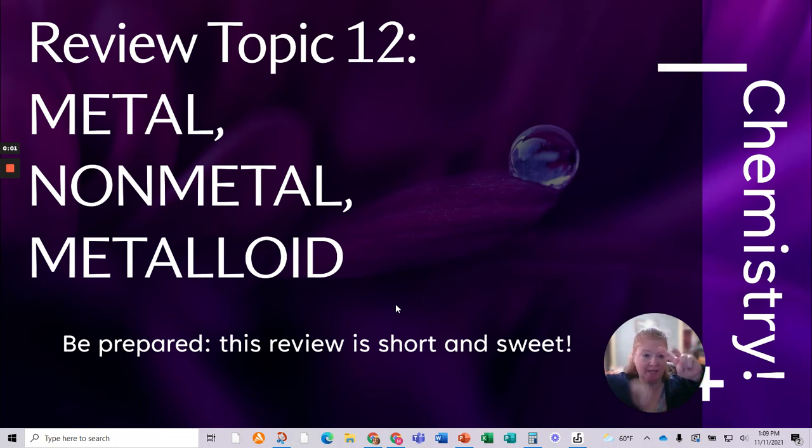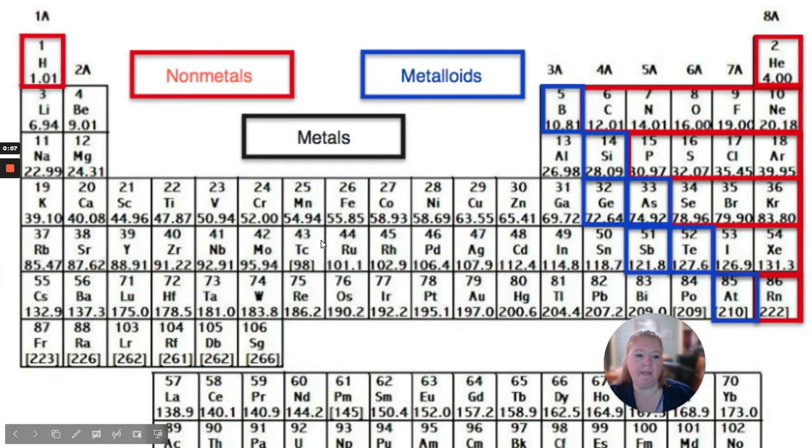Chemistry review topic 12, metal, nonmetal, and metalloid. So let's get to it. Okay, so on the periodic table, almost everything is a metal, but we do have some nonmetals. And here's something to remember: hydrogen on this side is not a metal, it's a nonmetal, okay?